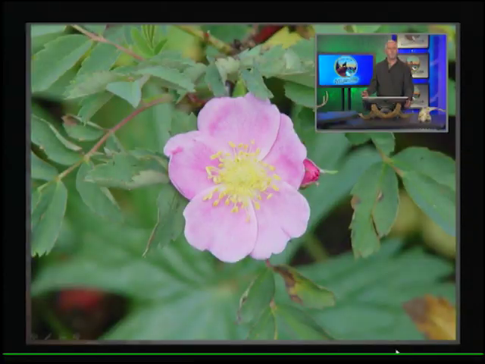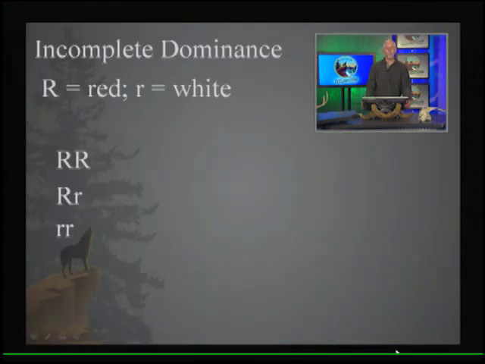Okay, so let's look at another kind of dominance just very briefly. Some flowers will show intermediates in terms of flower color. This is actually a wild rose. And so when we see three distinct phenotypes, two extremes and an intermediate, this is an indication of incomplete dominance. So let's say we're looking at an allele for a red flower and an allele for a white flower.